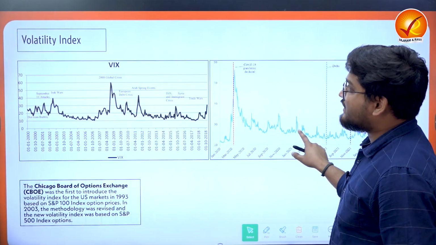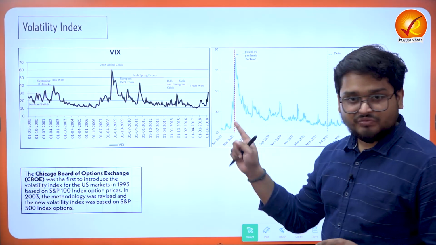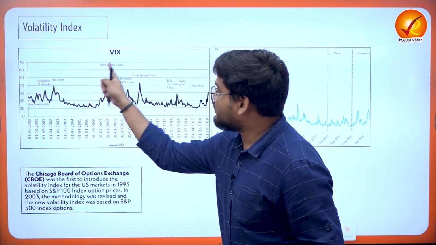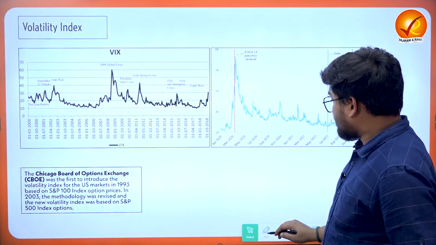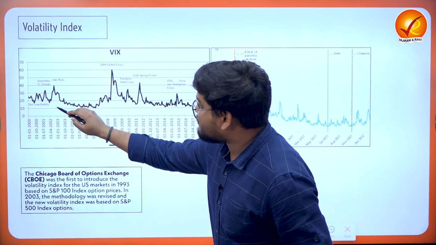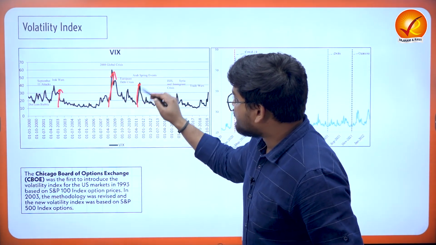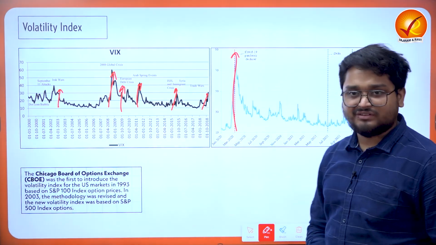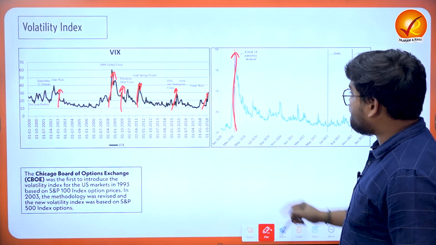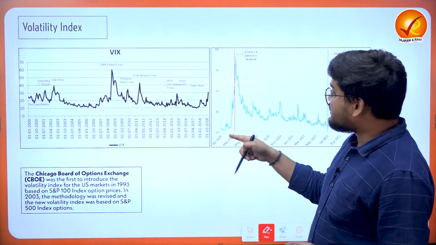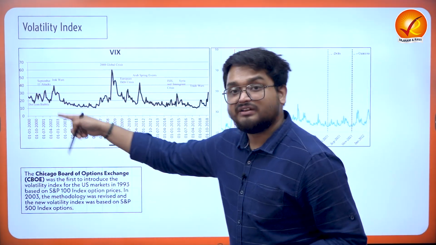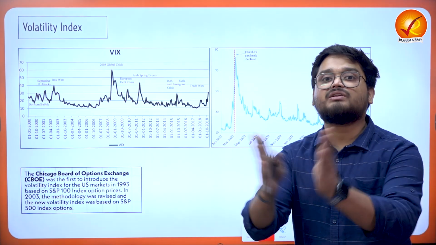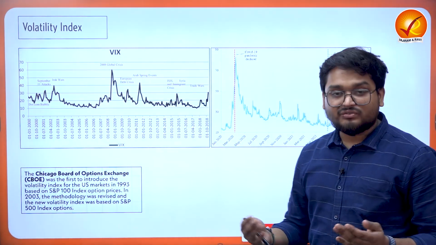So we find that whenever there has been any important or major global crisis, we can see a spike in these charts. We are seeing the spikes in this chart, particularly in this COVID crisis. The spike is very high. That means in these particular periods, the stock markets were extremely volatile.